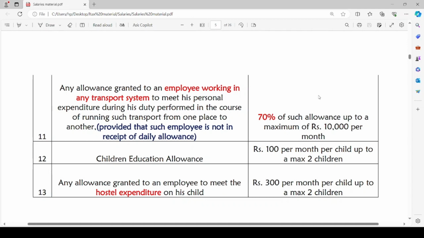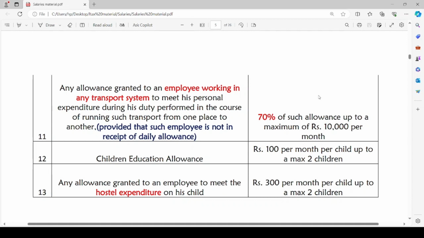In such a case, 70% of the allowance amount received by the employee, maximum up to rupees 10,000 per month, will be exempt.